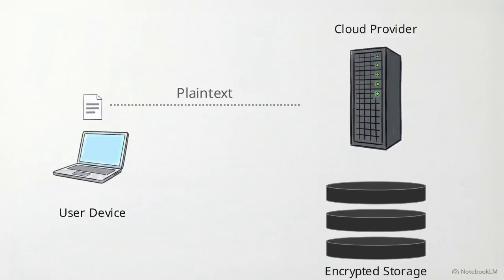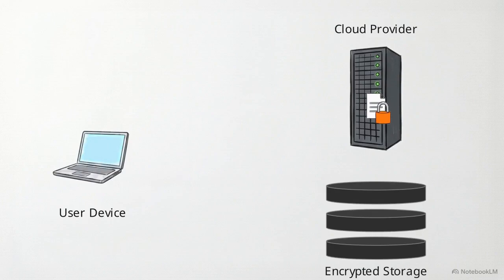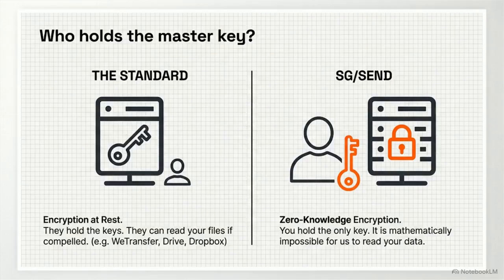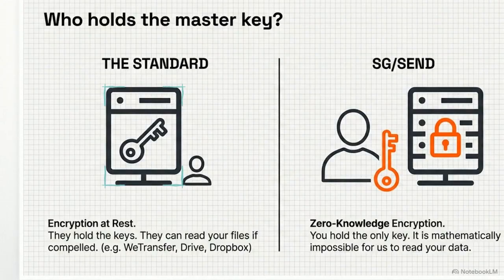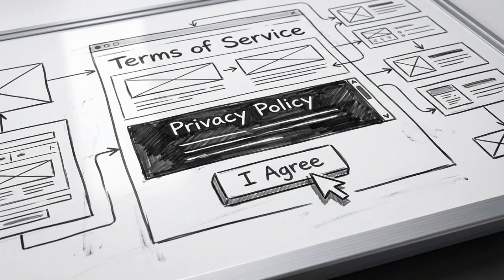The mechanics of encryption at rest are straightforward. You upload your data in plain text. Once that data arrives at the provider's database, their servers apply the encryption before writing it to a hard drive. This diagram illustrates the critical architectural vulnerability in that standard model. The cloud provider generates the decryption keys on their own hardware, and they hold those keys indefinitely alongside your locked files. This creates a system of policy-based trust. The privacy of your data relies entirely on the provider's legal promise not to look.